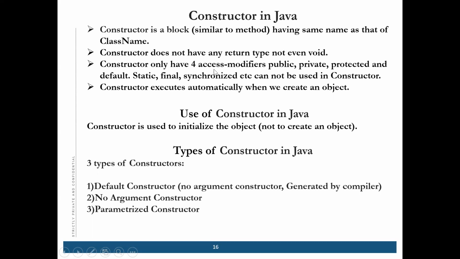Constructor only has four access modifiers: public, private, protected, and default. Static, final, synchronization, etc. cannot be used in the constructor. Like public static void main, which we use in the main method, so that we cannot use here. Final is also there, synchronization, we will learn about it. But we cannot use it in the constructor, only public, private, protected, and default.